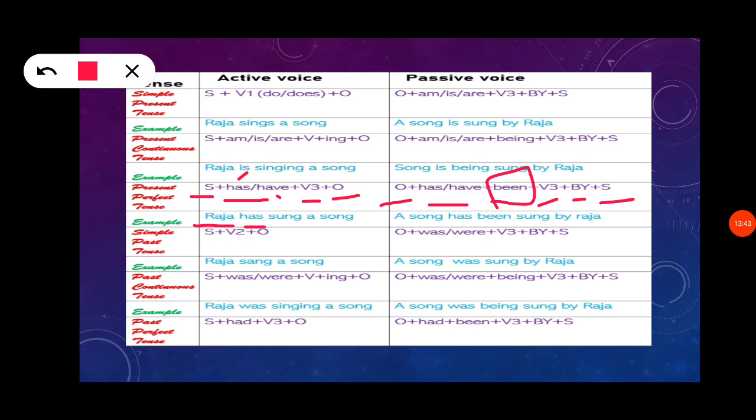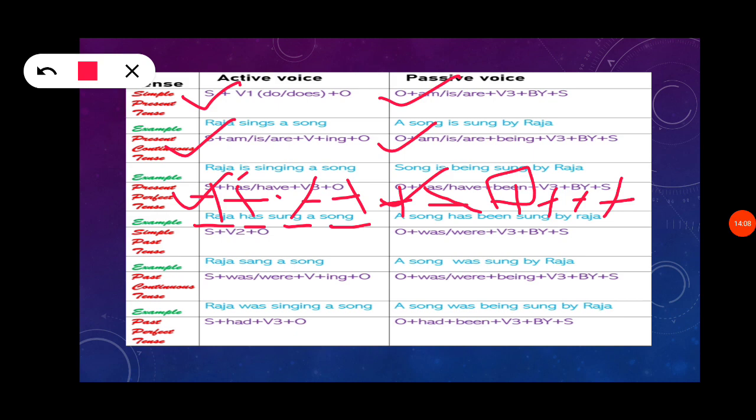Raja has sung a song. So now, a song has been sung by Raja. So this is what you need to change. If you memorize these role forms, it will be very easy to change from active to passive voice.